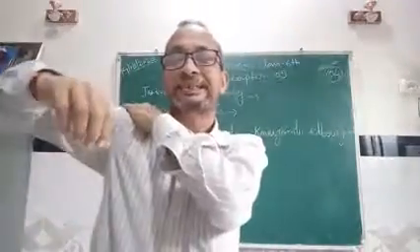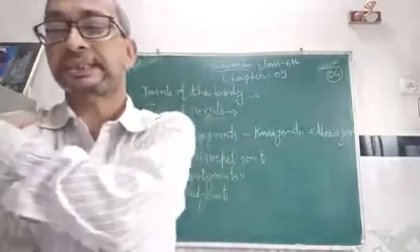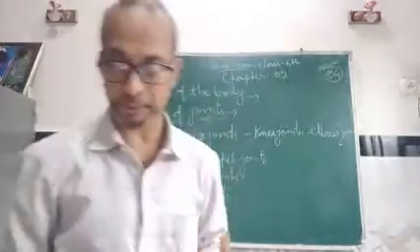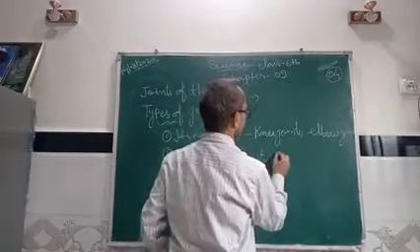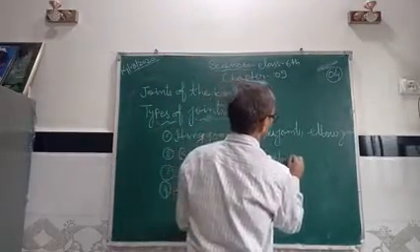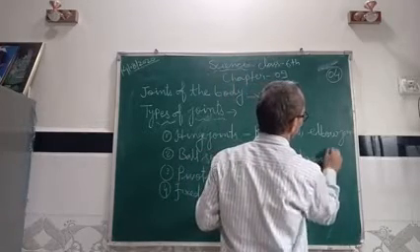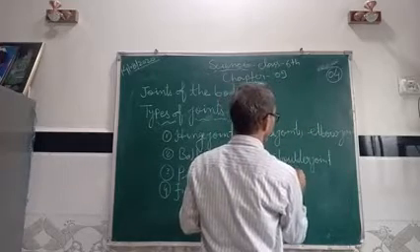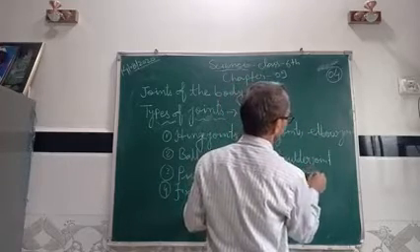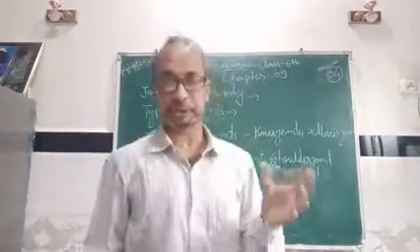The shoulder joint and the hip joint are ball and socket joints. These are examples of ball and socket joints.